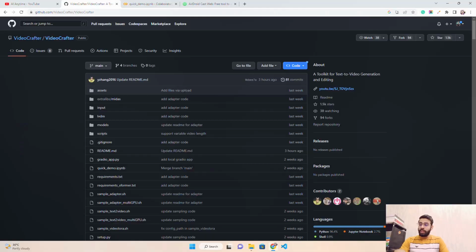How do these things work mathematically, in very layman terms? I will not go too technical with the mathematics here. I will keep it very simple, just with some functions, how it works and how we can intuitively understand it. It's very intuitive to understand this diffusion model, how it generates images or videos based on the text description, and how it has been trained to generate this kind of data, text in and images out, or videos out, or audios out. You see MusicLM, you see multiple generative AI models. Without wasting any time, let's see their GitHub repository.